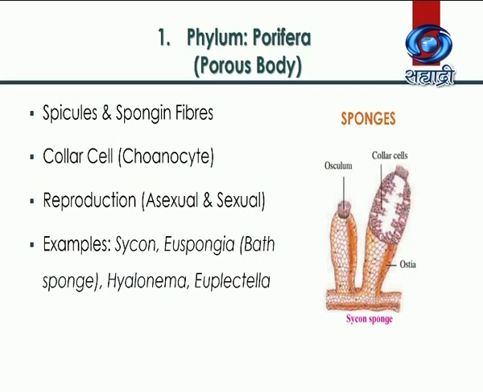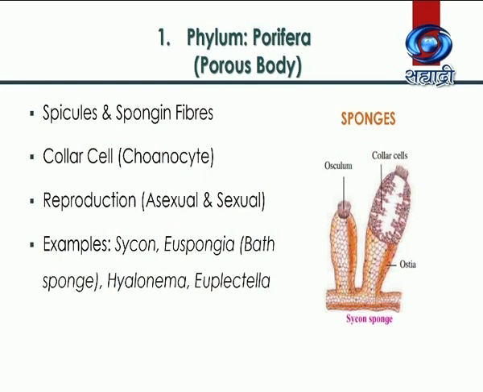These animals have a special type of flagellated cells called collar cells or choanocytes. Porifera members reproduce asexually by budding, sexually by gamete formation, and they also have good ability of regeneration.